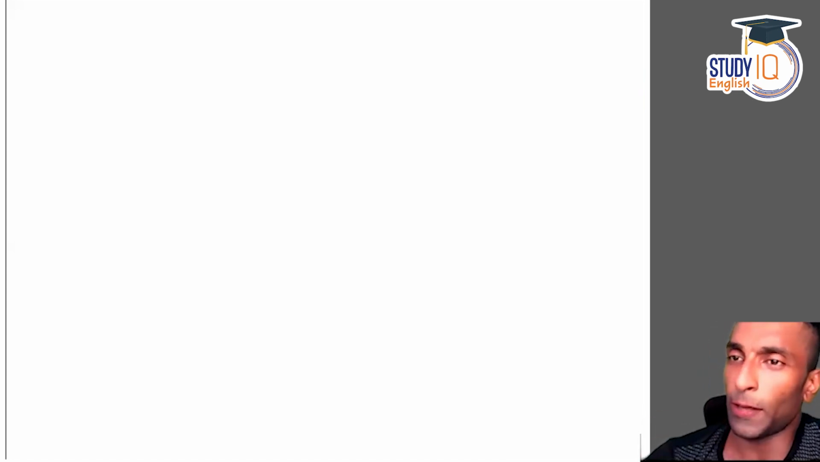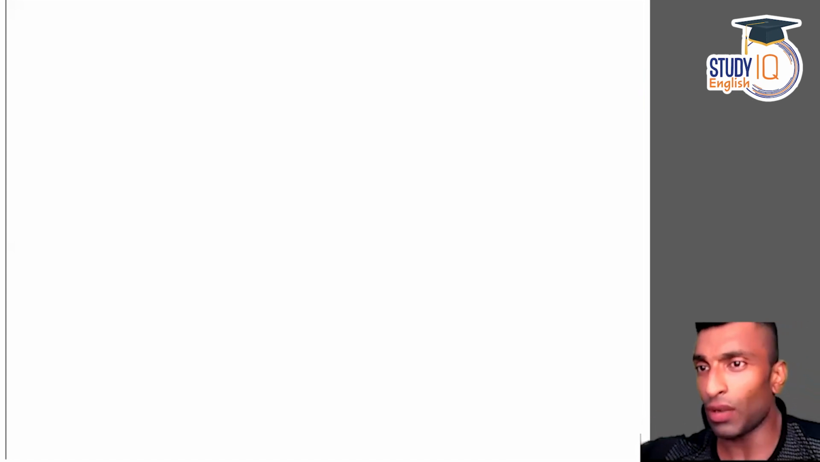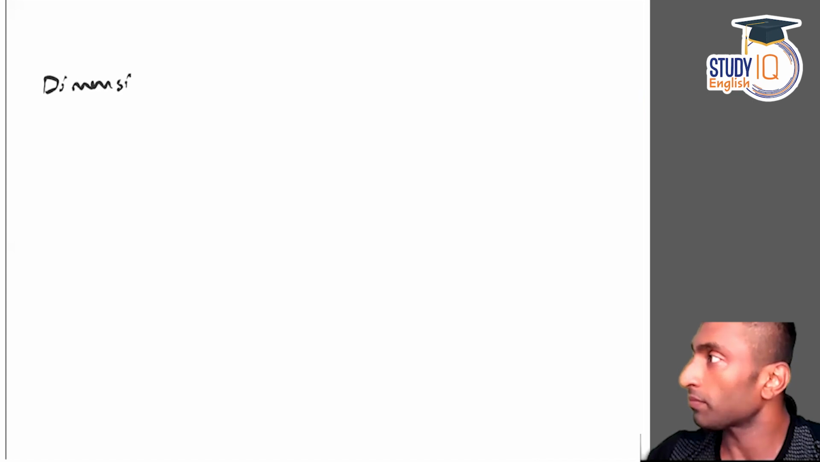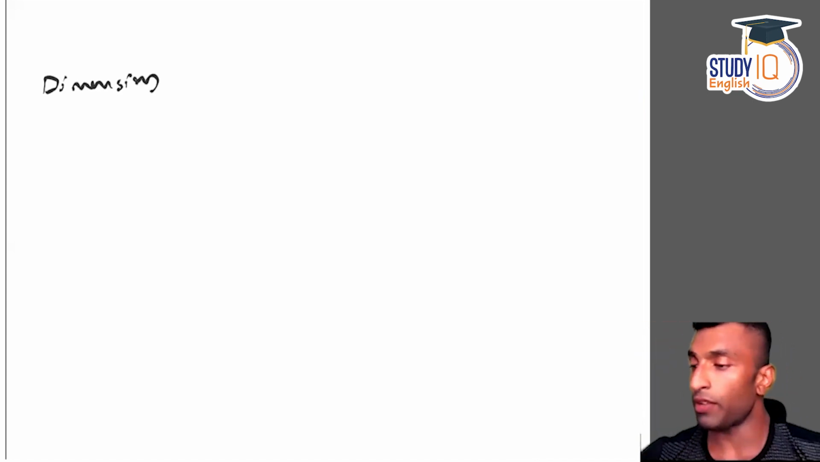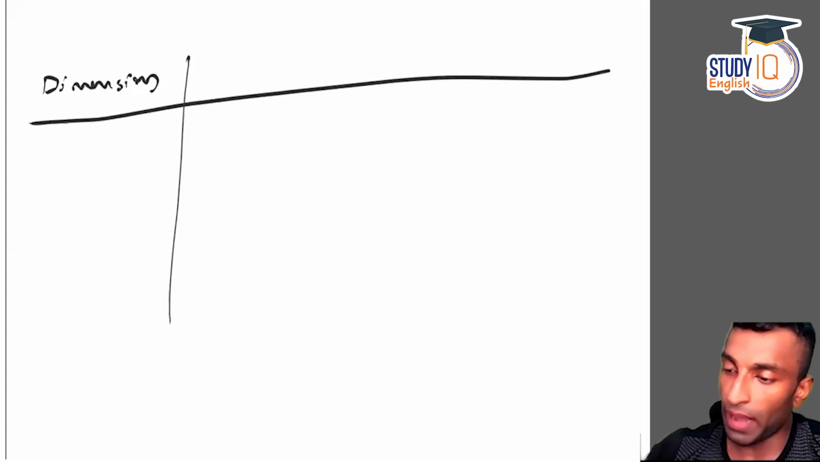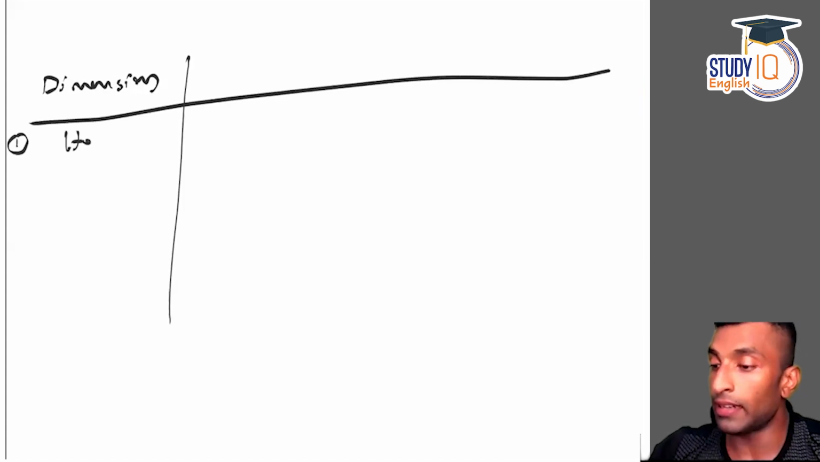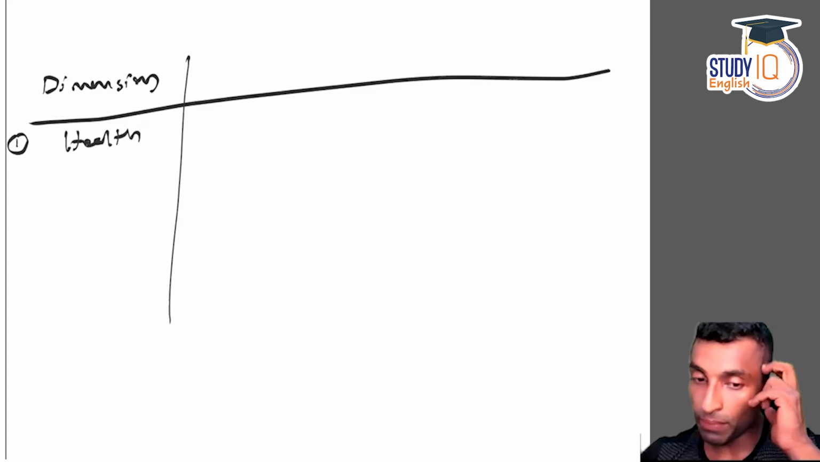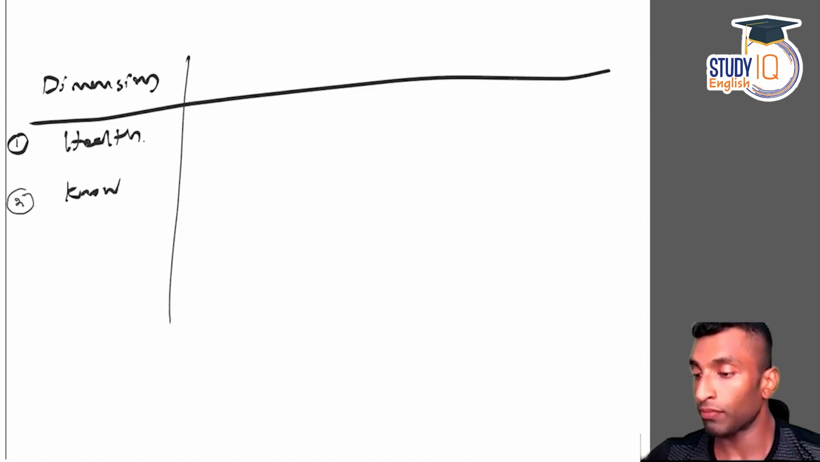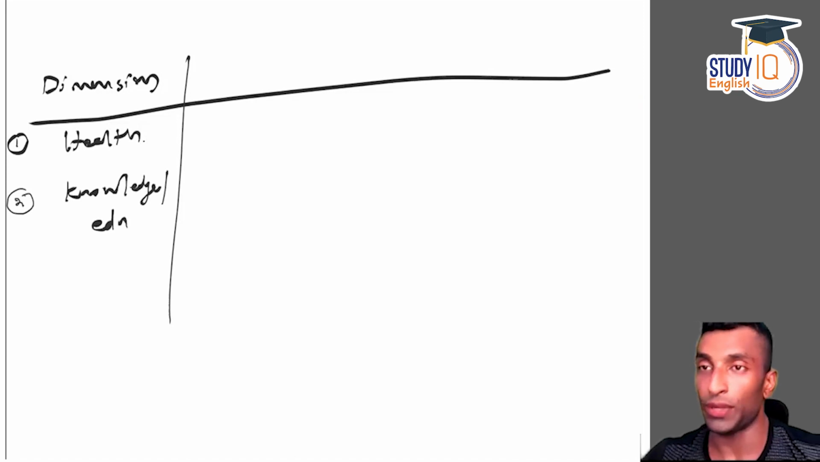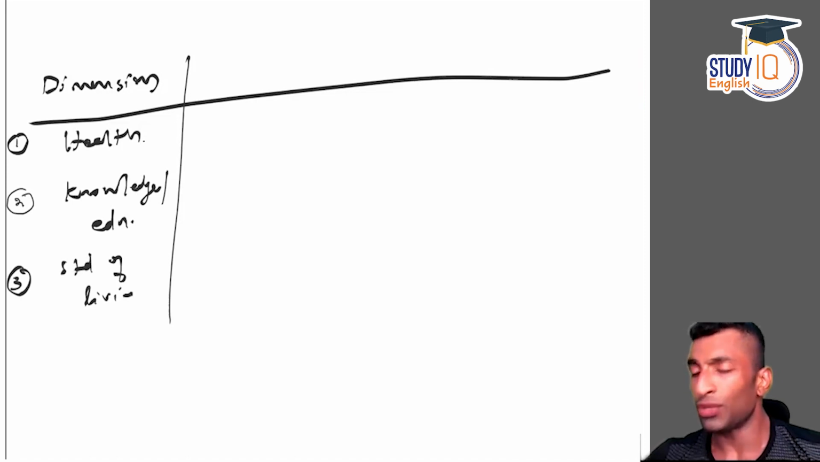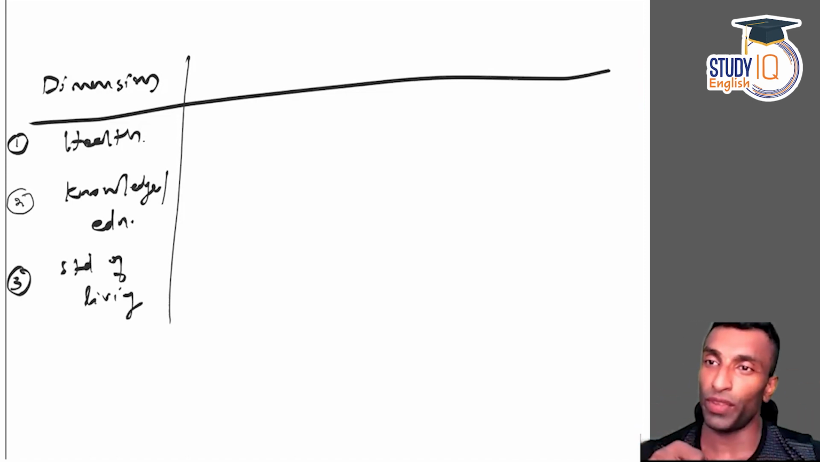Okay, so let's start with the dimensions, guys. Right now itself, I'll start with the table so that when we proceed further, we can fill the table. I'll be keeping this side dimension. So we are looking for the dimension first. What are the different dimensions? The first one, the health related one. The next one, knowledge or education. And the third one, the standard of living. So guys, this is something which you can remember, and this is what we are going to use later.